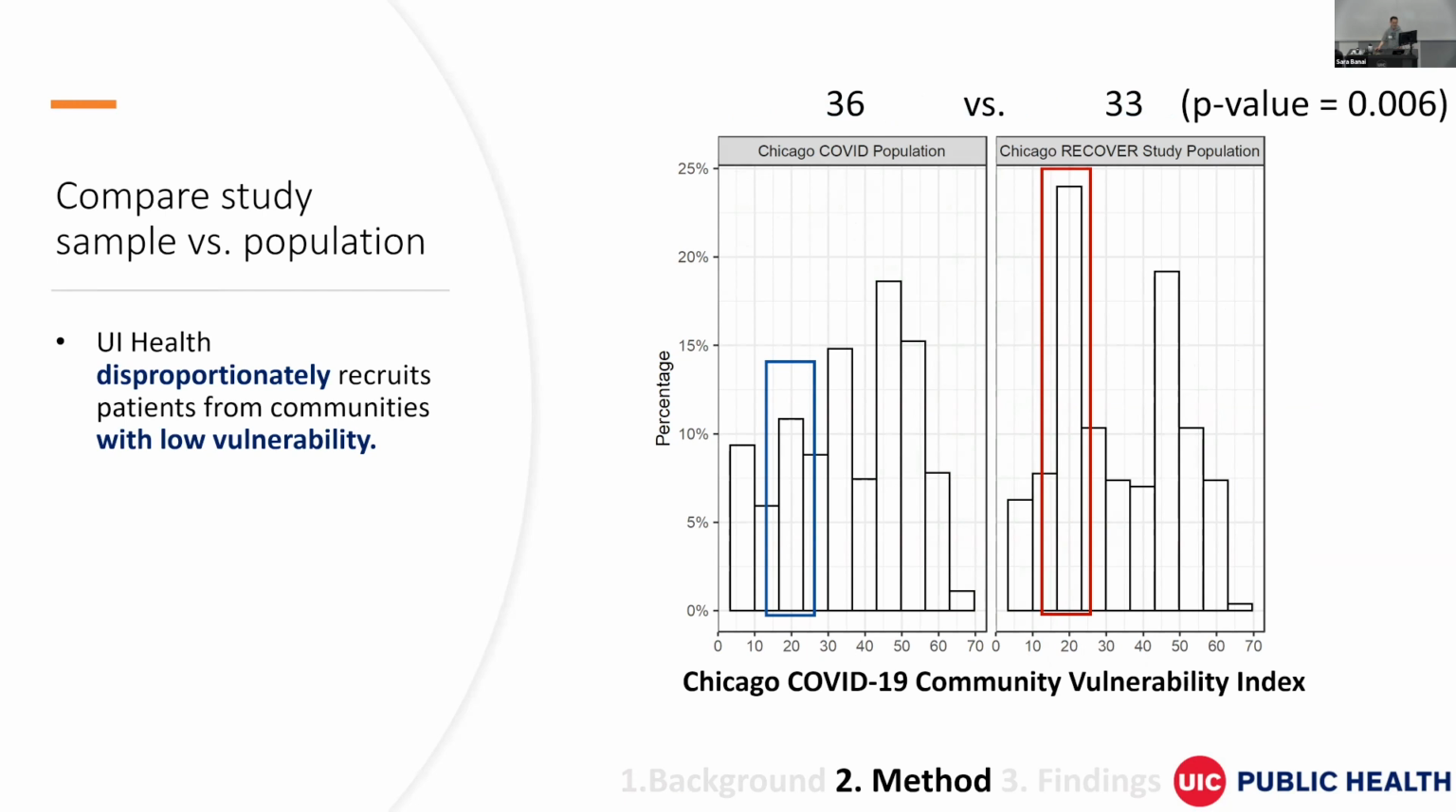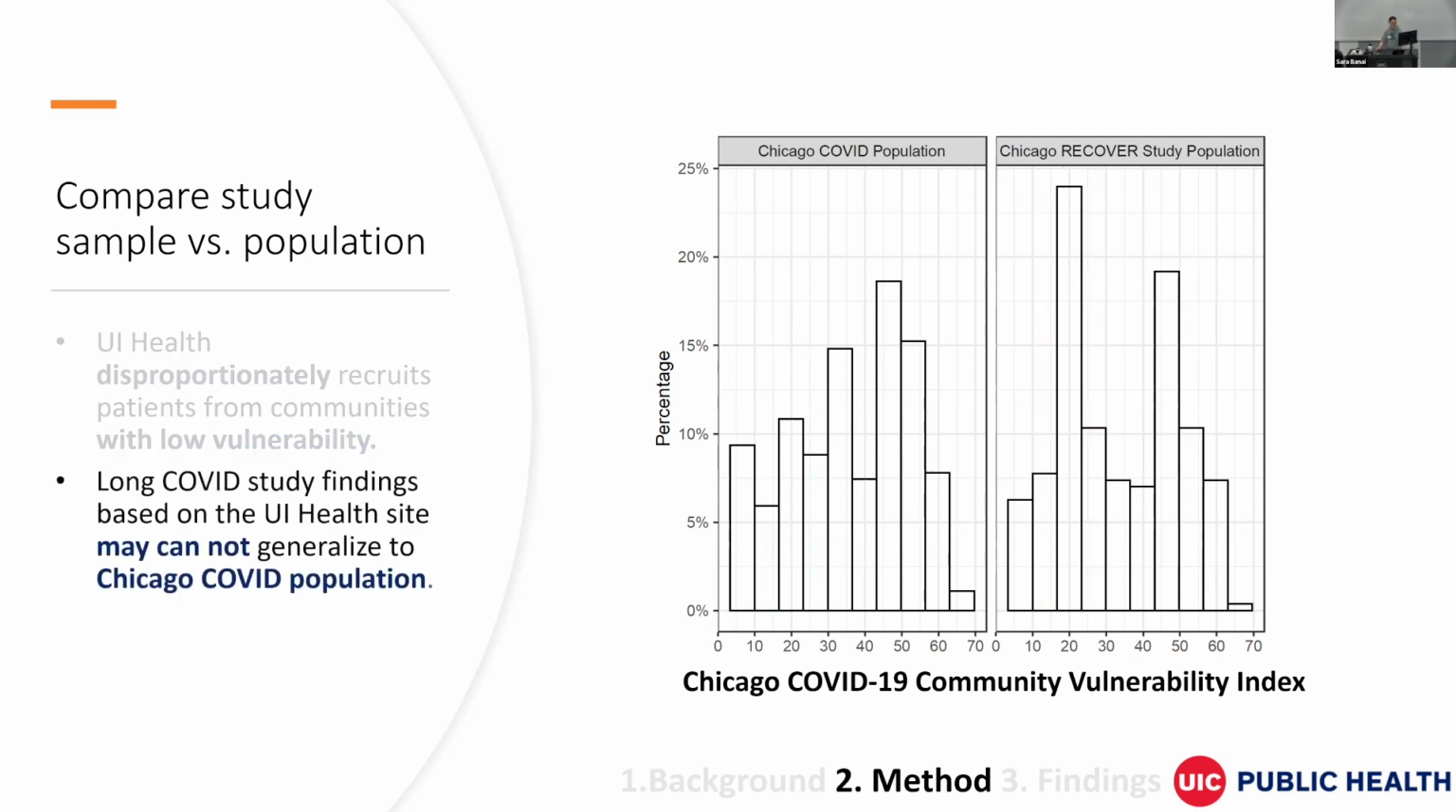And you can see from these plots, UI Health disproportionately recruits patients from communities with low vulnerability, the right one, compared to our target population, the left one. And this difference is significant. This indicates long COVID study findings based on the UI Health site cannot generalize to the Chicago COVID population. However, how do we improve generalizability when we have a biased sample?